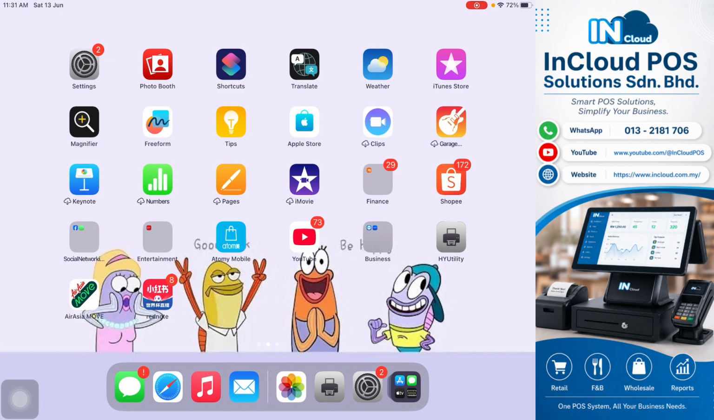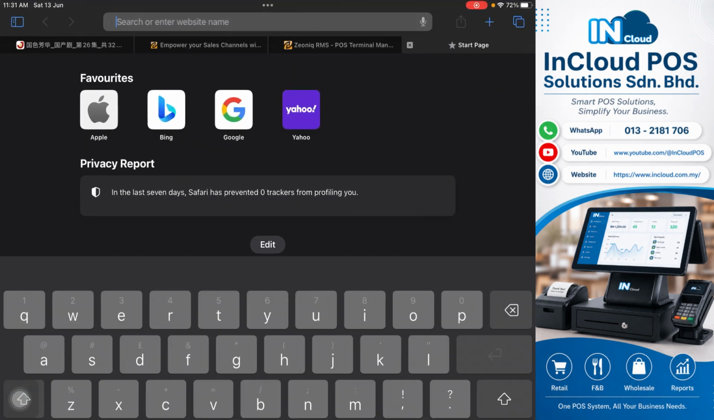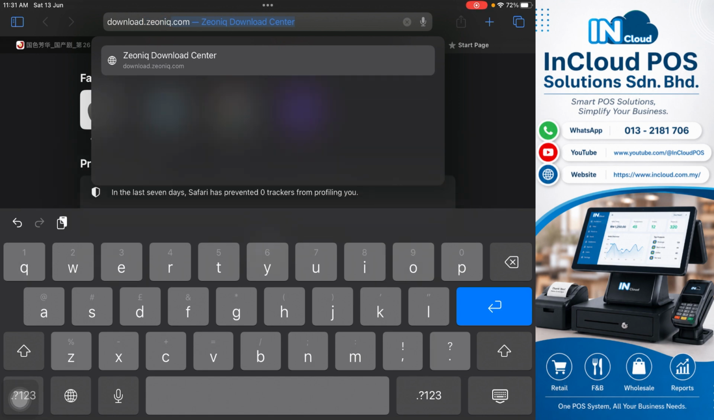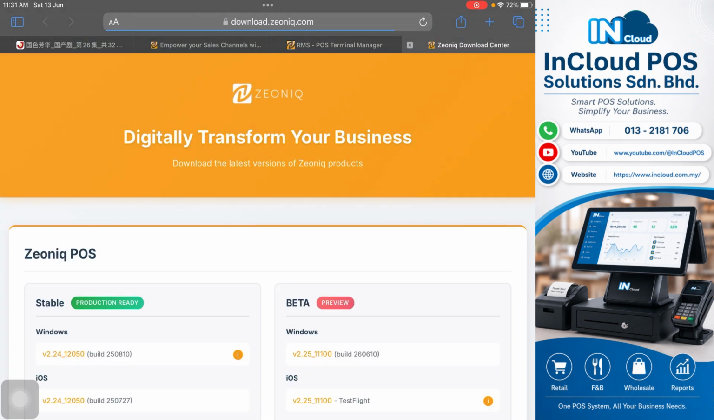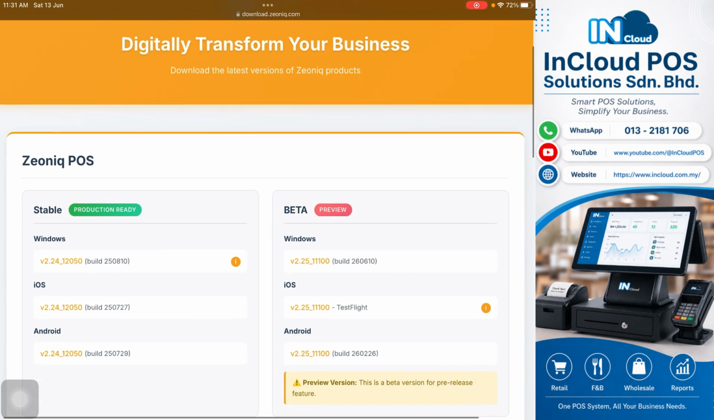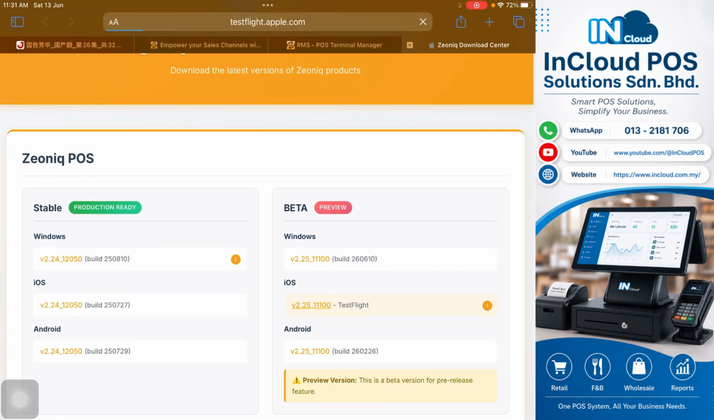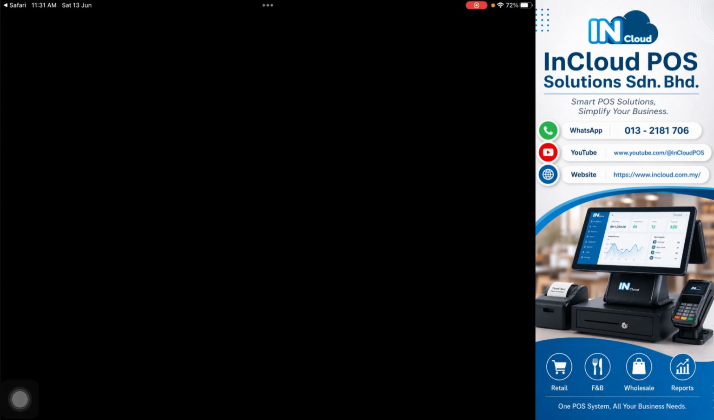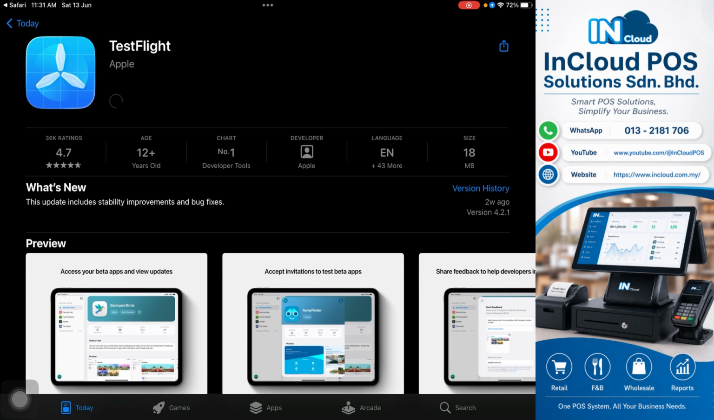Open Chrome or Safari. Go to download.ZEONIQ.com. Find the iOS beta version and click on it. Follow this step. Step 1. Download the TestFlight app. Click View in App Store and install TestFlight.